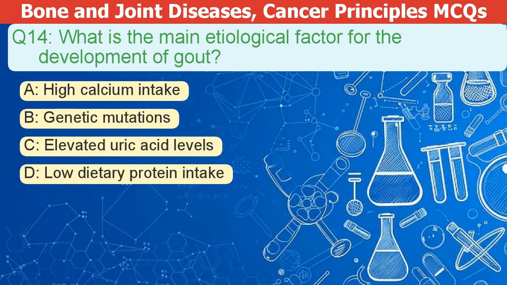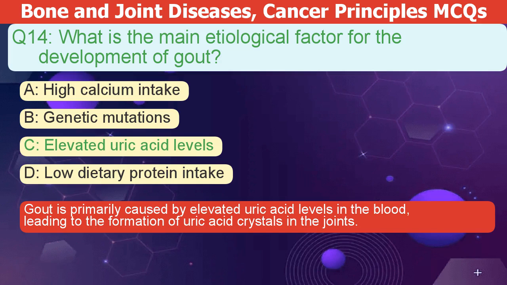What is the main cause of gout? A. High calcium intake. B. Genetic mutations. C. Elevated uric acid levels. D. Low dietary protein intake. The correct answer is C. Gout is primarily caused by elevated uric acid levels in the blood, leading to the formation of uric acid crystals in the joints.